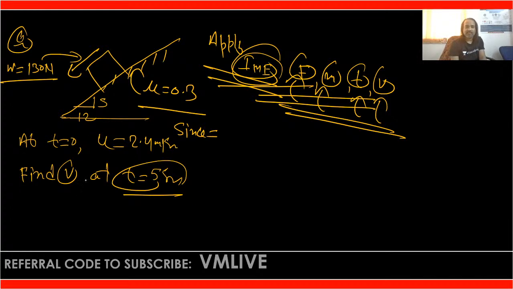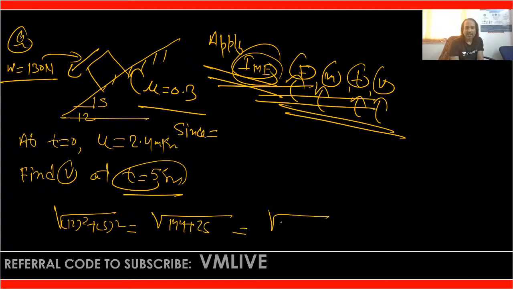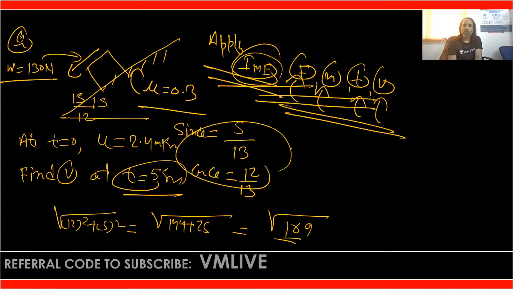Then you can find it: under root 12 square plus 5 square, that is under root 144 plus 25, that is 169, and under root 169 is 13. It means sine theta is equal to 5 upon 13, and cos theta is equal to 12 upon 13. Is that clear? So how can we solve this problem?